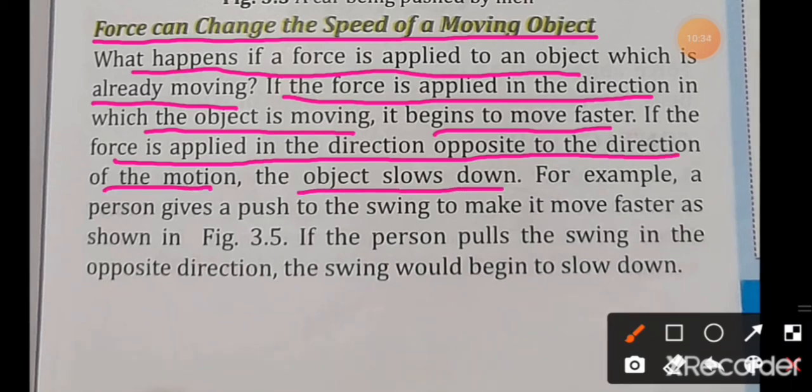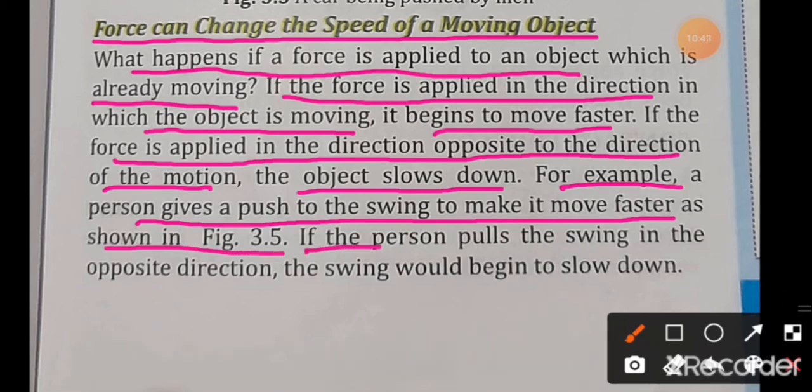For example, a person gives a push to the swing to make it move faster as shown in the figure 3.5. If the person pulls the swing in the opposite direction, the swing would begin to slow down.